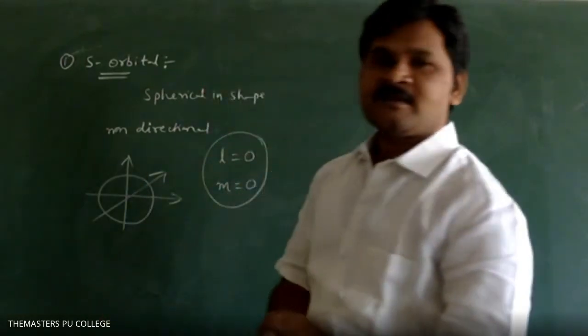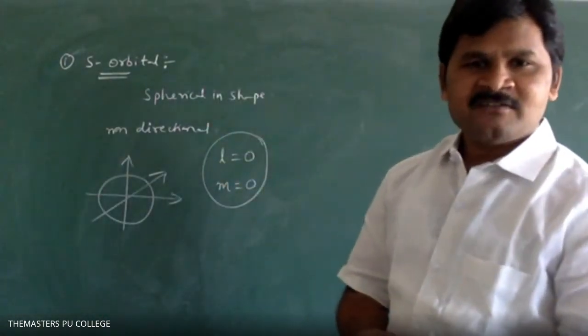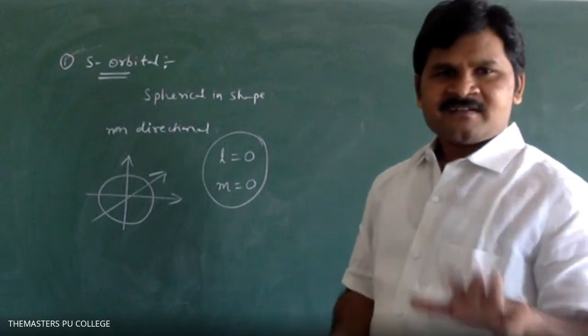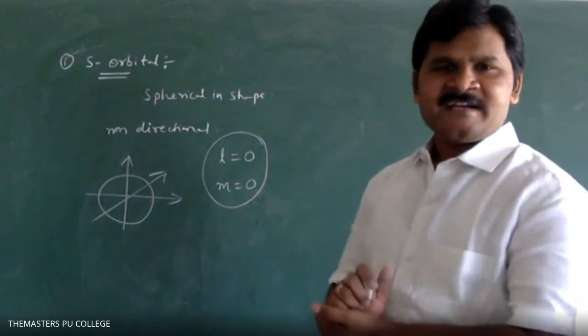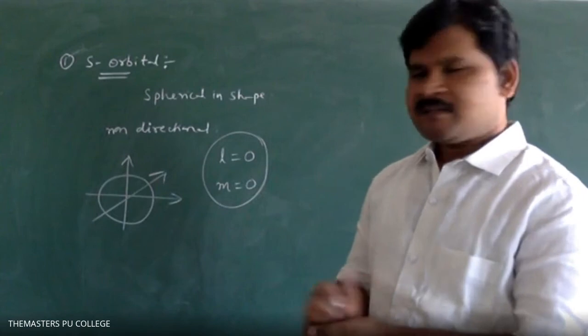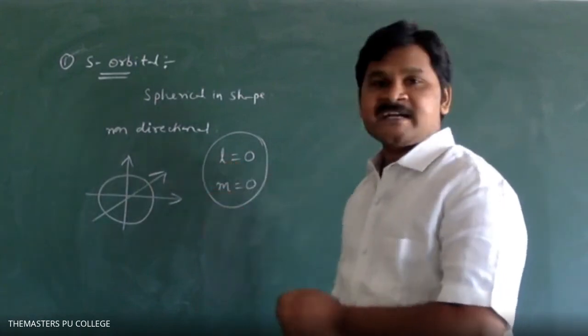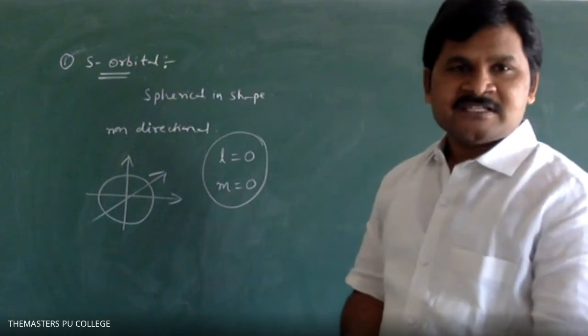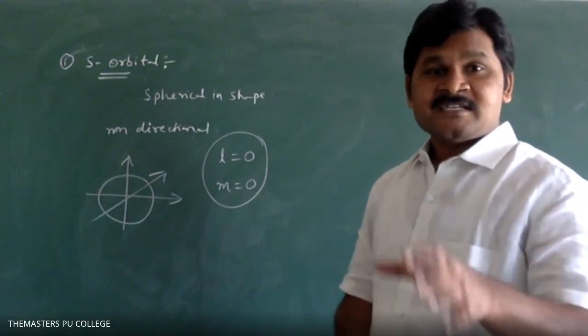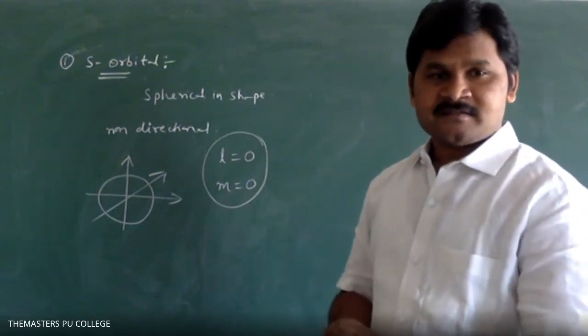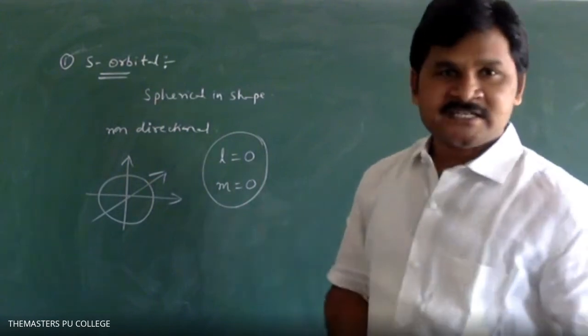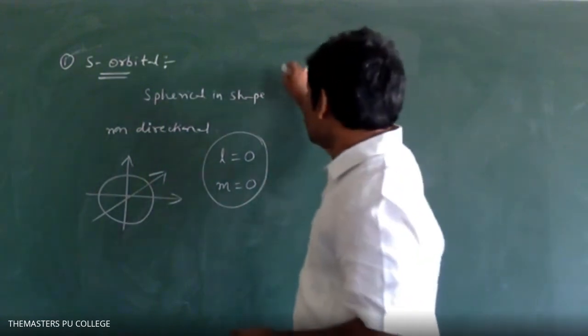This is important. What is L, what is M? After quantum numbers only we can identify. There we will get L means azimuthal quantum number, M means magnetic quantum number. These quantum numbers are results of the Schrodinger wave equation. Already I mentioned that point, but we will discuss later.